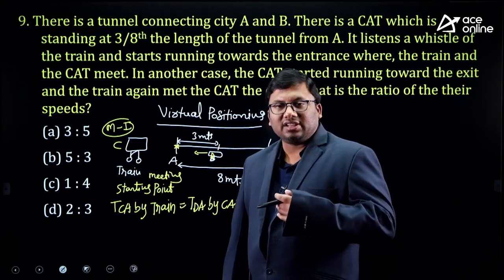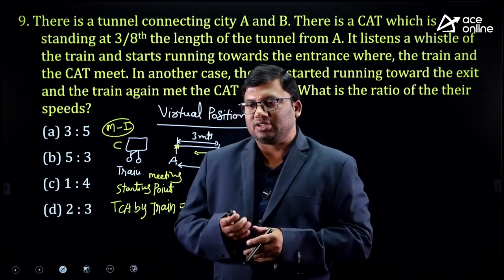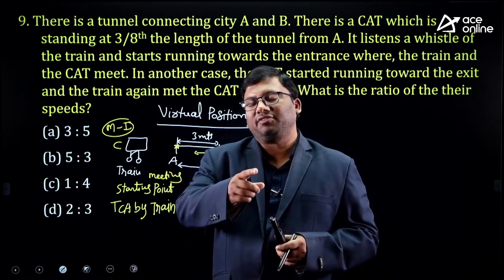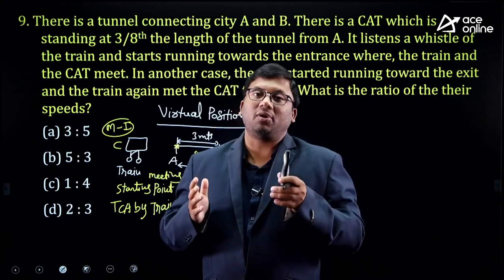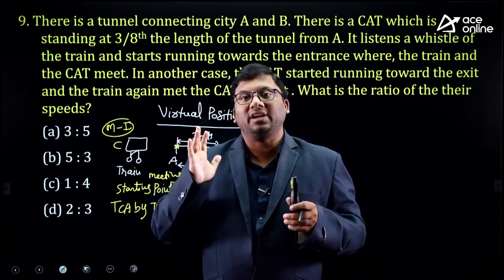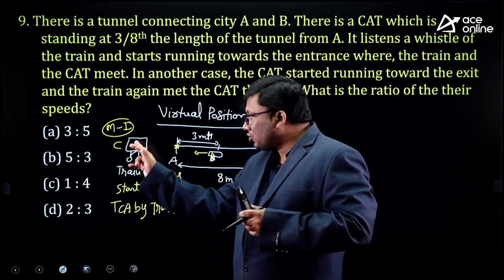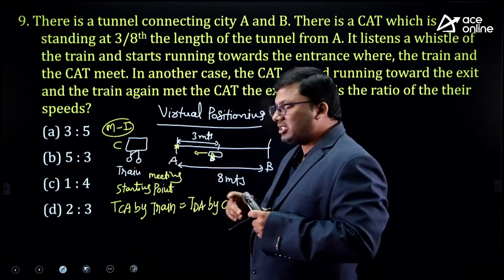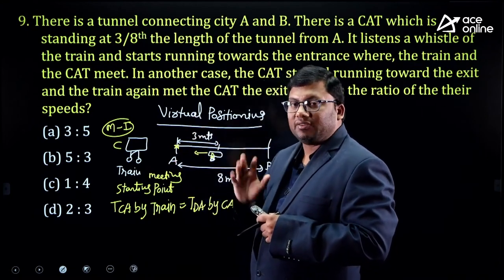Suppose my friend Sandeep is at a location, and I am at a location. In the exact time he takes to come to the studio, if I am also present, then I will meet Sandeep. Am I right? So in the time the train goes from here to here, the cat comes from here to here, and the train and cat will meet.